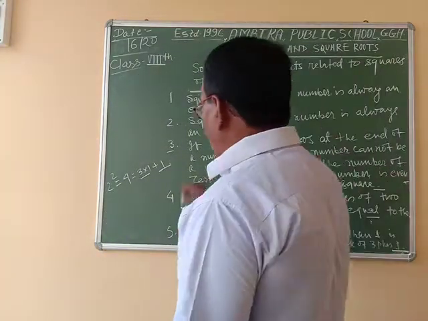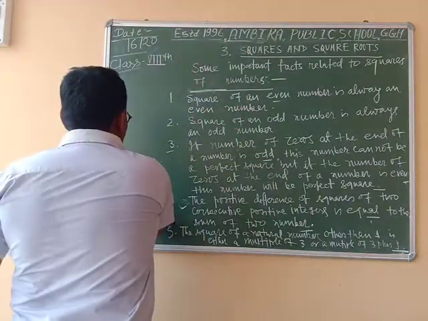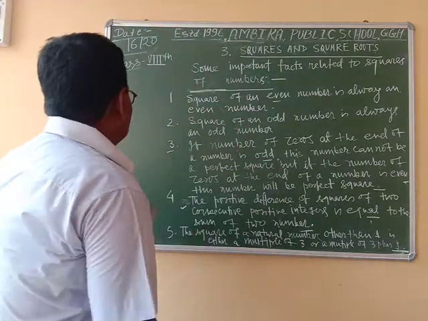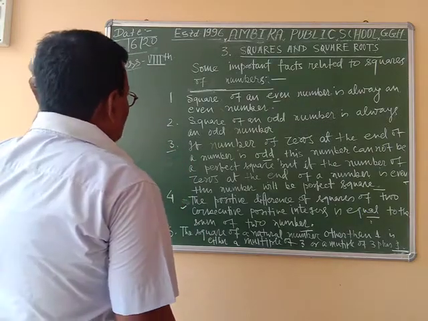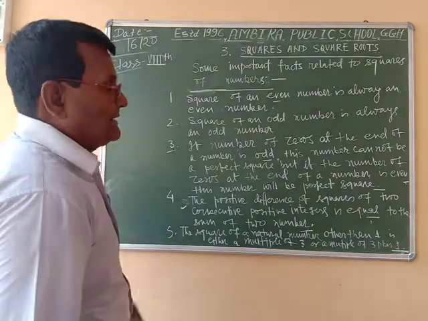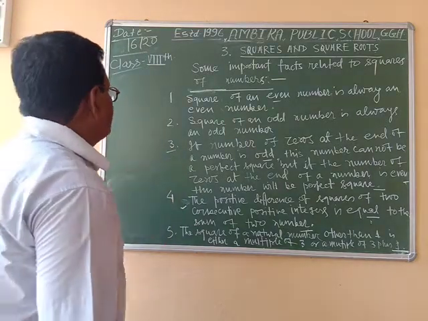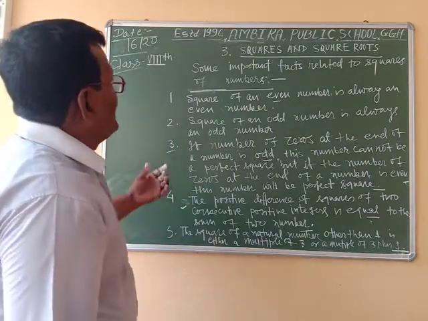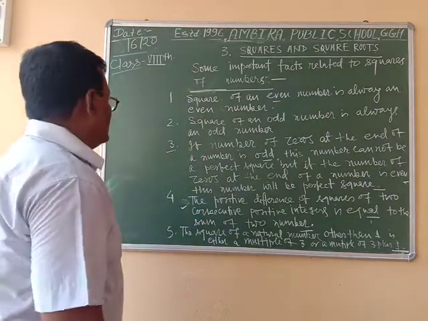So these 5 rules are required for you, and in the previous class I had also written 5 rules from this chapter, squares and square roots.